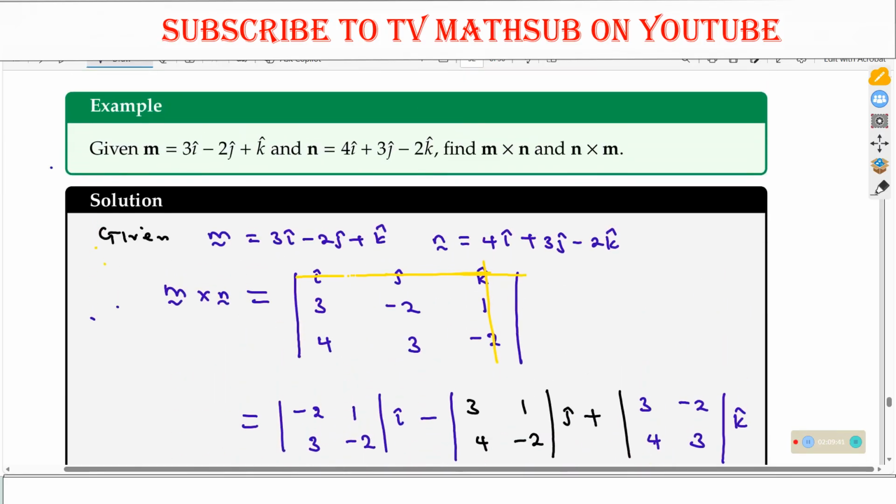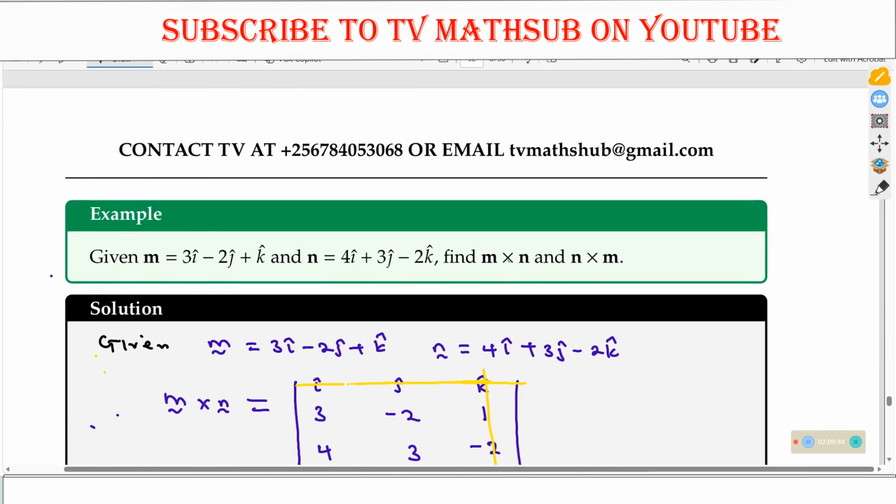So you will try this one. Please put it down. M and N are those. You need to try M cross N, and N cross M.